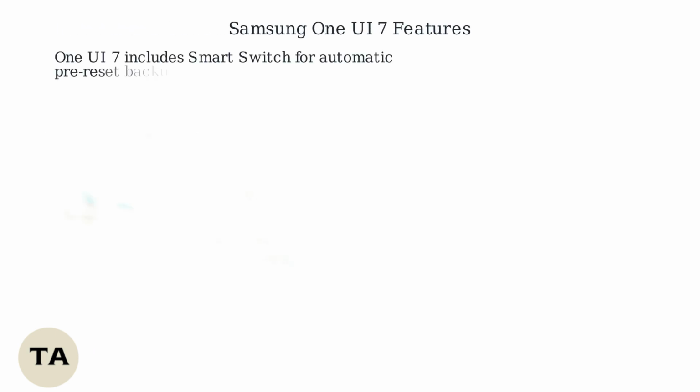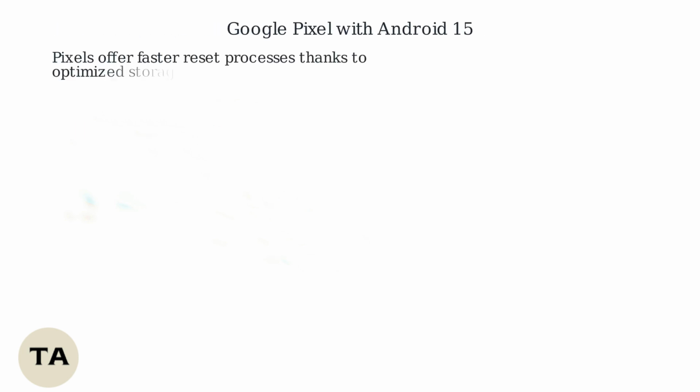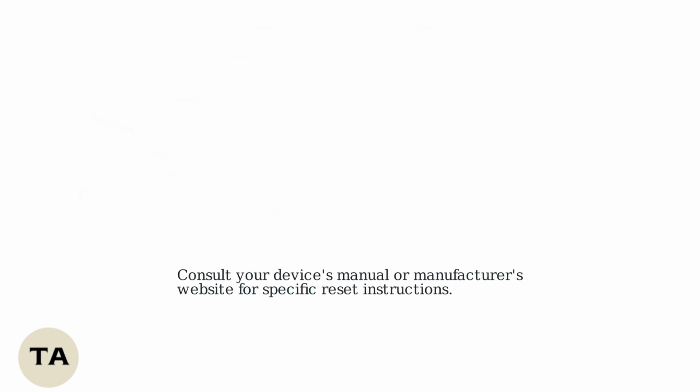OEM manufacturers like Samsung and Google Pixel offer specialized features for factory resets. Samsung's One UI 7 includes Smart Switch, which automatically backs up your data before performing a reset to prevent data loss. Google Pixel devices benefit from Android 15's optimizations, resulting in faster reset times through improved storage algorithms. Users report completing resets in under 10 minutes on modern Pixel models. Always check your device's manual or the manufacturer's website for the most up-to-date instructions and features specific to your model.